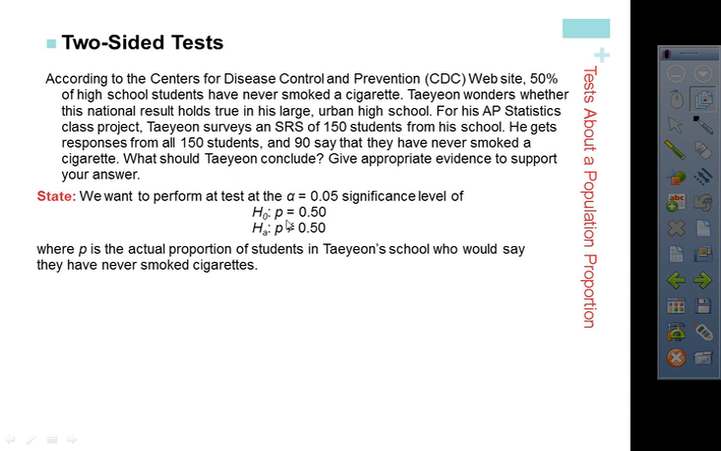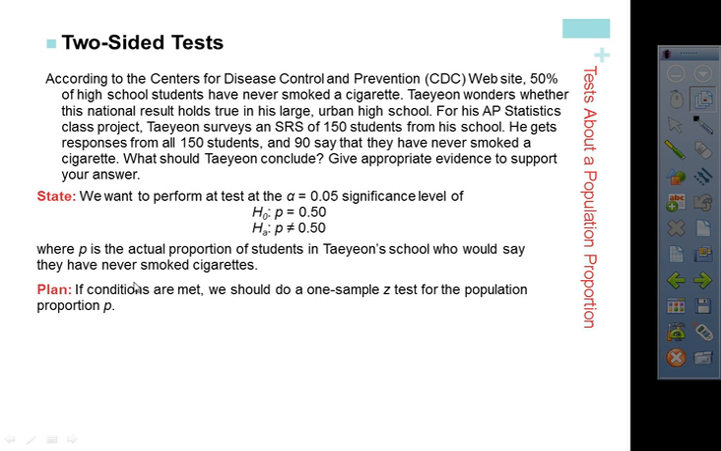The null and the alternative: the null is that the proportion is equal to 0.5, and then he just wants to know if it's the same. So he says that the alternative is not equal to. It doesn't matter if it's higher or lower to him. He just wants to know if it's not the same as the national. And then they tell what the proportion is, the actual proportion of students in Taeyeon's school who would say they have never smoked cigarettes. Again, we're going to do a one-sample z-test for the population proportion.